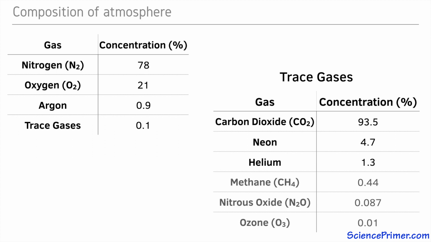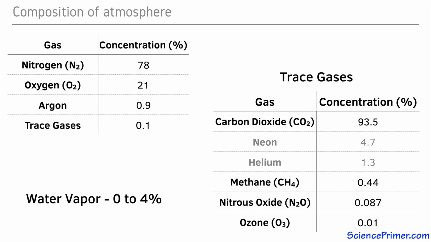There are also lower concentrations of methane, nitrous oxide, which is a byproduct of the use of fossil fuels for transportation and the production of industrial fertilizer, and ozone, which is concentrated in the stratosphere and is produced naturally through the interactions between solar radiation and molecular oxygen. There is also a significant amount of water vapor in the atmosphere, with concentrations ranging from 0 to as much as 4%. Water vapor is treated separately because of how much the concentration varies over space and time.